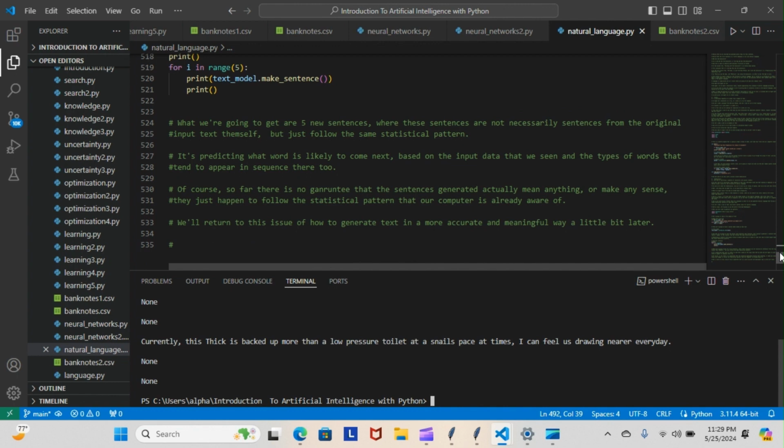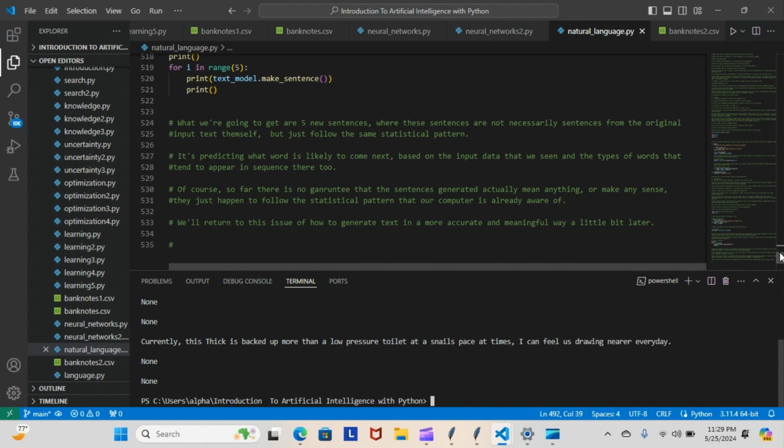Of course, so far there is no guarantee that the sentences generated actually mean anything, as you can see, or make any sense. They just happen to follow the statistical pattern that our computer is already aware of. We'll return to this issue of how to generate text in a more accurate and meaningful way a little bit later. So yeah, it looks like our code is working. It did take in our short corpus, and it did spit out a sentence for us. Even though if the corpus was longer, we would have got 5 sentences like we were supposed to. But at least we know it's working.